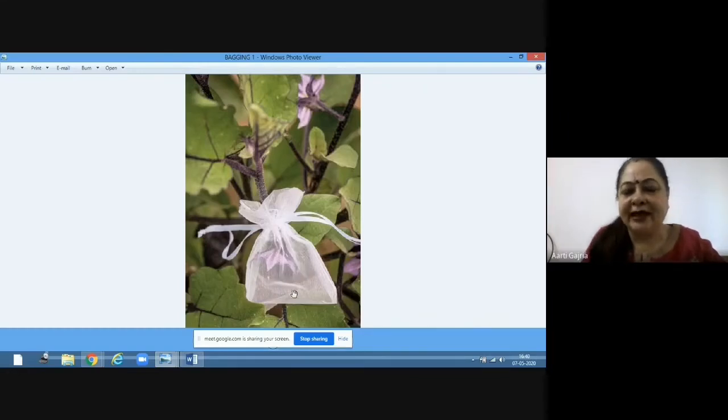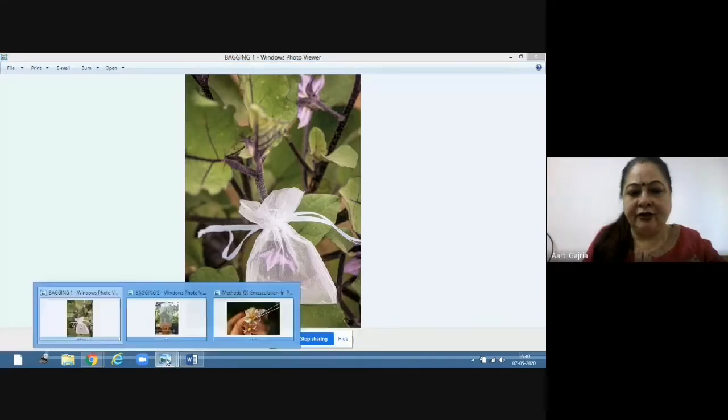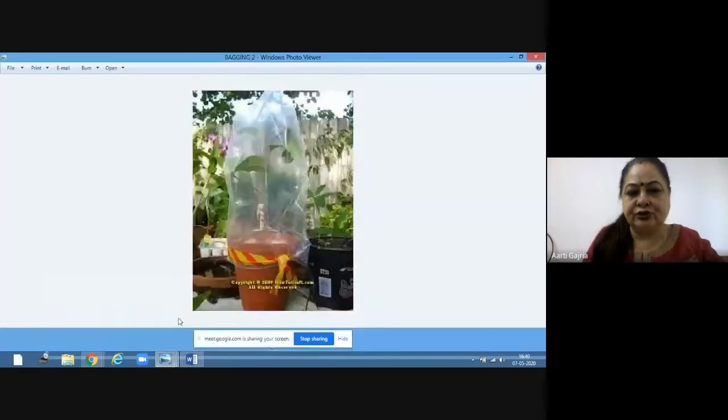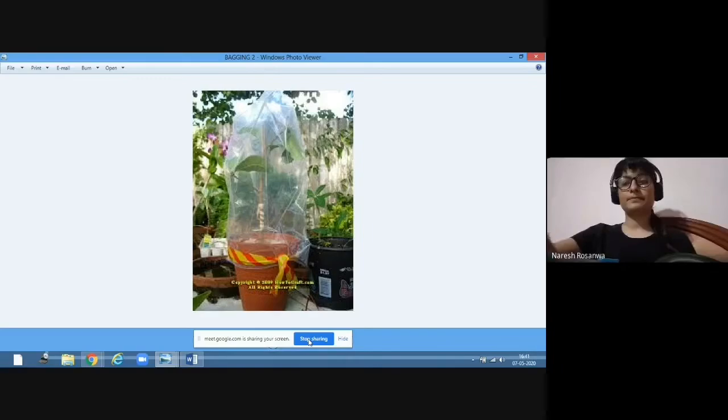This is called bagging. I have another diagram of bagging as well. See this also. This is also bagging. Now in this, they have bagged the whole plant because it's a small plant and there are 1 or 2 flowers only. So they have bagged it completely. Clear?